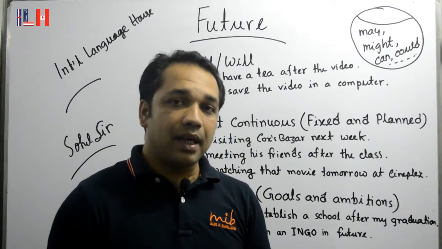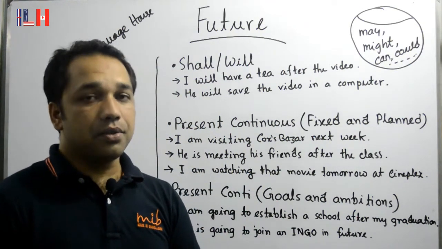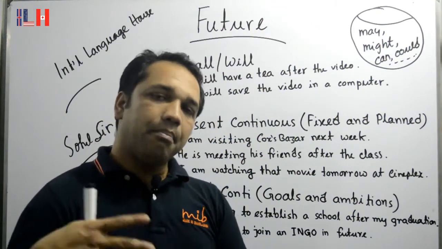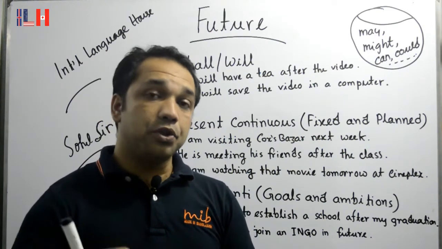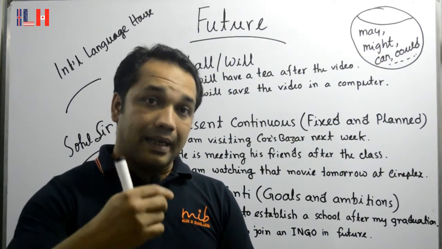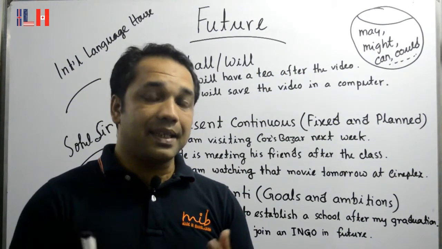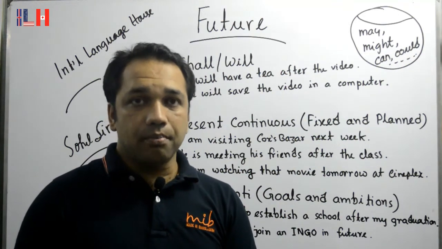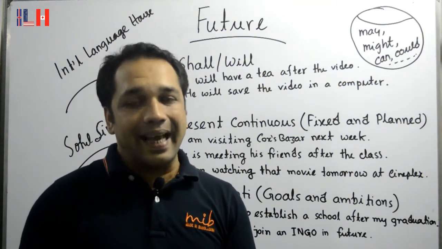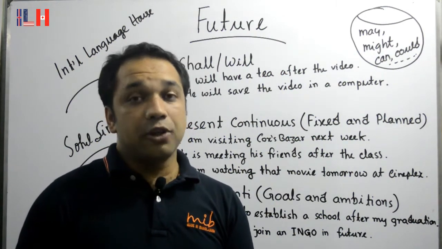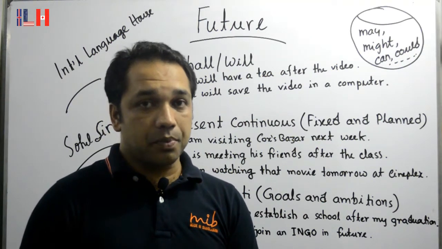And the second thing I'd like to discuss regarding future is present continuous tense. We use present continuous tense, but it has a future meaning. But when you use present continuous tense, then that incident or event is decided before. Maybe you will go to Cox's Bazar next week, so it means that you have already arranged, fixed, you have already decided that on next Friday you are going to Cox's Bazar.